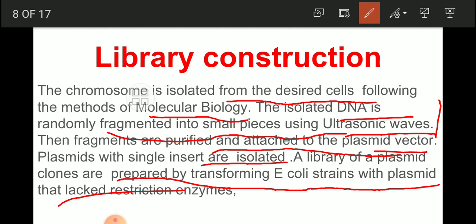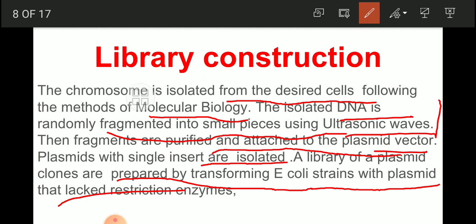Ultrasonic waves, yes, ultrasonic waves, make the fragments of that, then purify those fragments which show presence of the desired characteristics, and we have to integrate them with the plasmid vector.